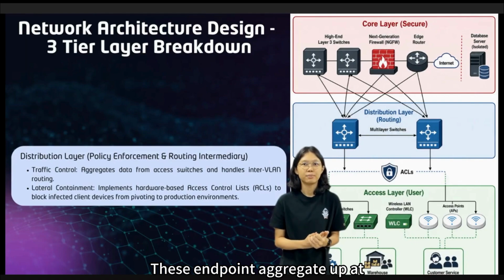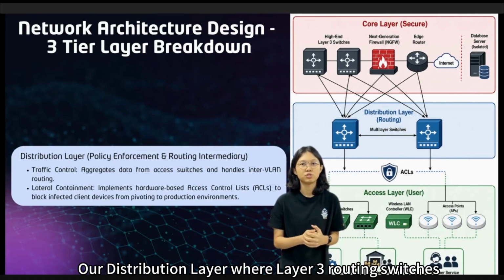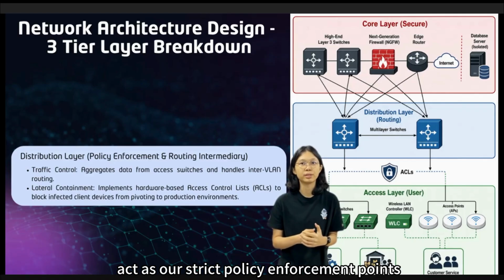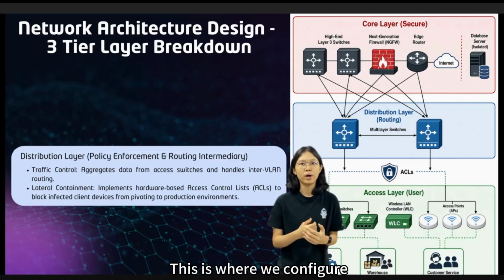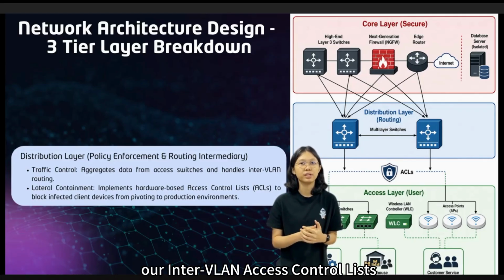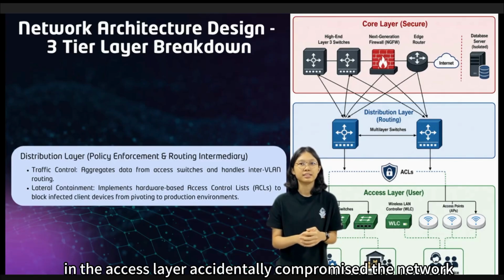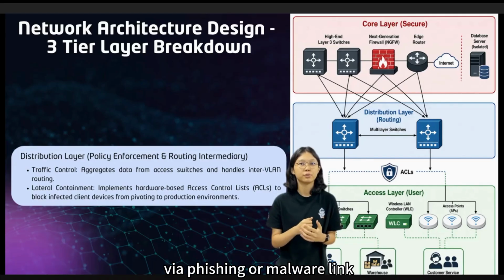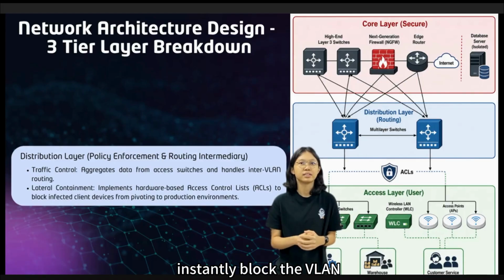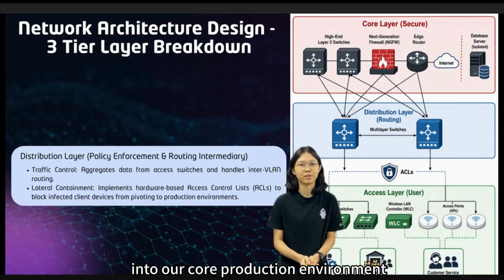This endpoint aggregates at our distribution layer, where layer 3 routing switches act as our strict policy enforcement point. This is where we configure our internal VLAN access control lists. If an endpoint in the access layer accidentally compromises the network via phishing or a malware link, our distribution layer ACLs instantly block the VLANs, keeping the threat from moving laterally into our core production environment.